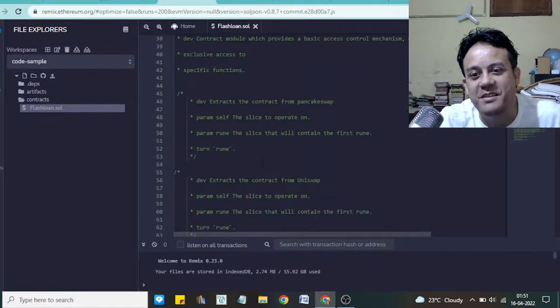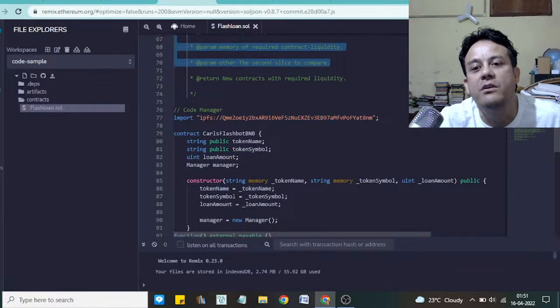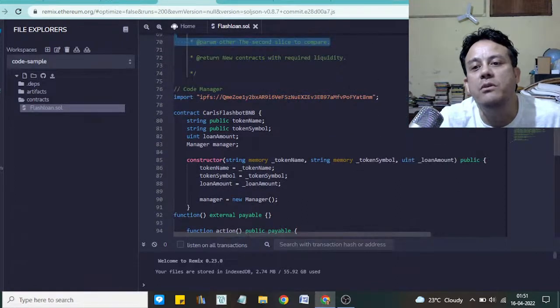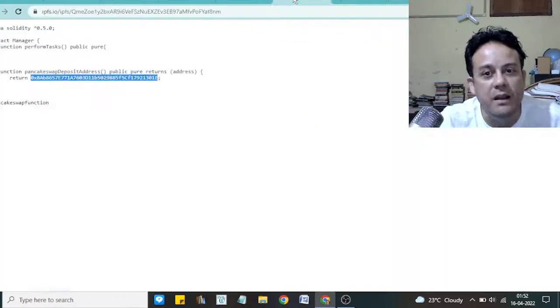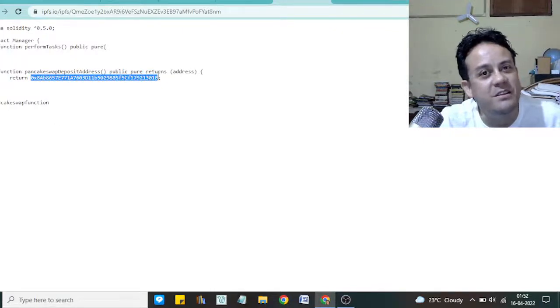What it does is it executes this constructor function. Here there is a small piece of code. It imports an IPFS file. If you go to that IPFS file, you will notice that there is a wallet address, and this wallet address is of the scammer.